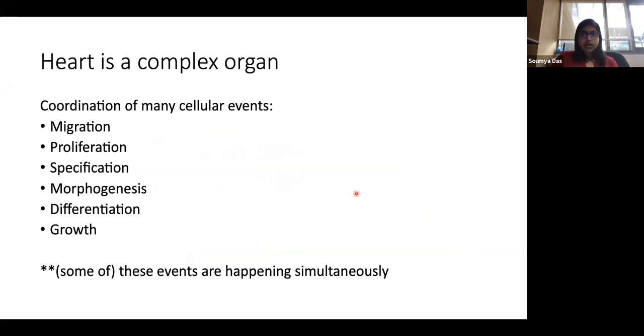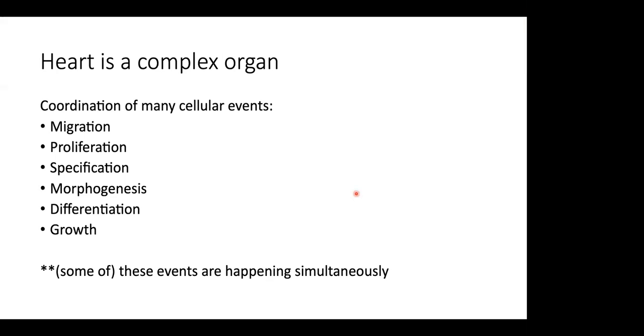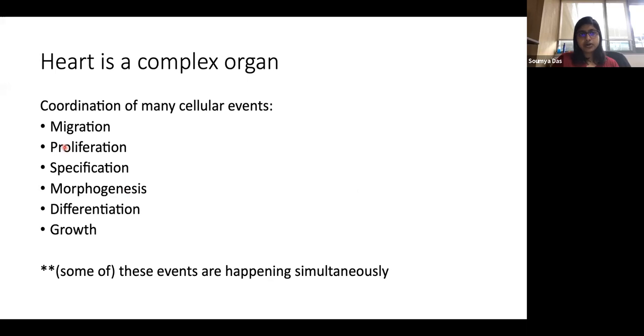So as you saw in that little cartoon that I showed you, it's technically a cartoon of a human heart, which is pretty complex. It has so many chambers and so many blood vessels, and you can imagine that that only makes the whole process of origin or development of this complex organ even more complex. So keep an eye open as we proceed through the lecture for all these processes that are happening and how they are being coordinated.